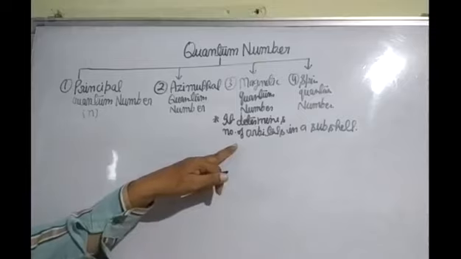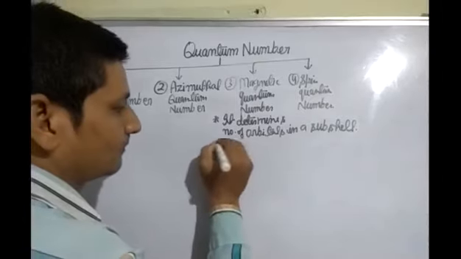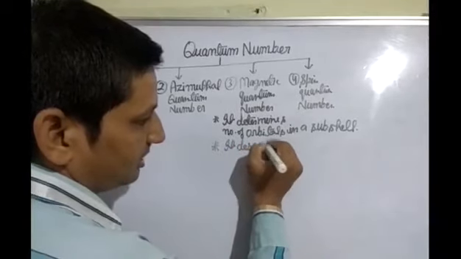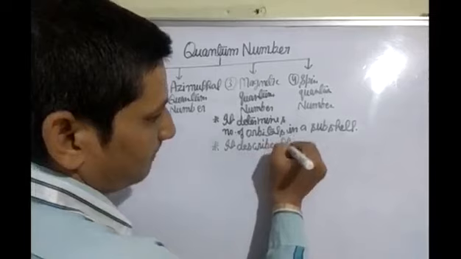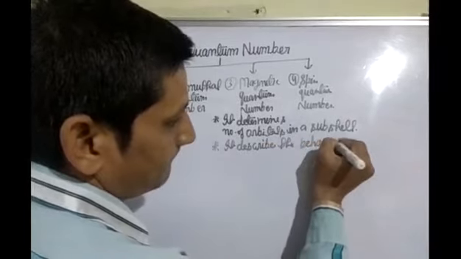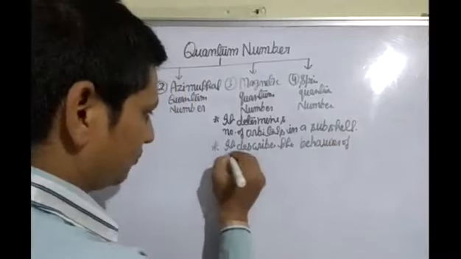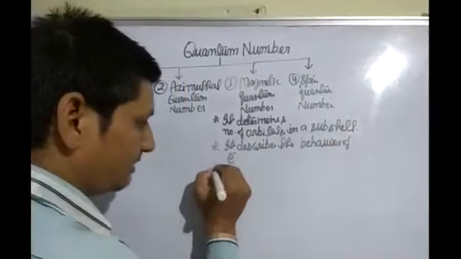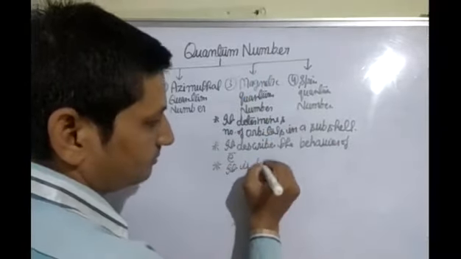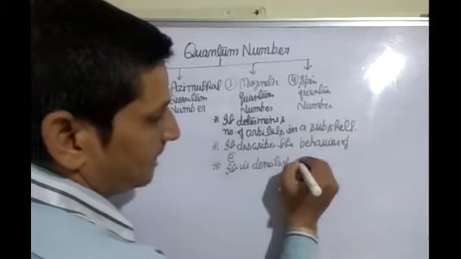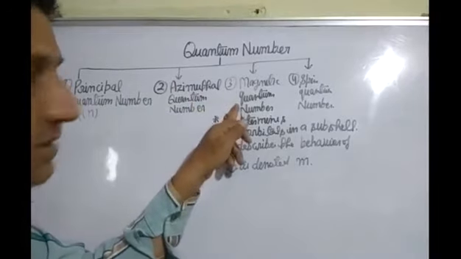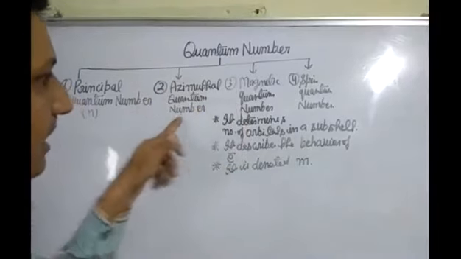It describes the behavior of the electron, the nature of the electron. Next point, the magnetic quantum number is denoted by m. After this, the value of the magnetic quantum number depends on the azimuthal quantum number L.